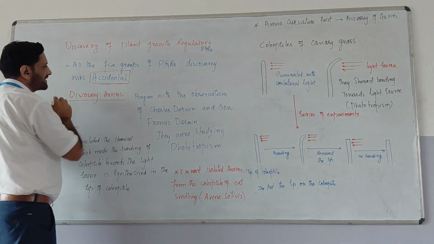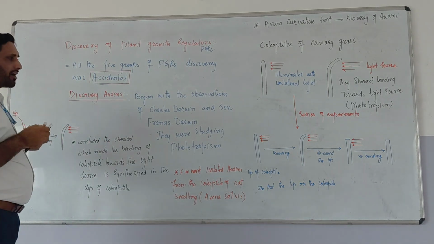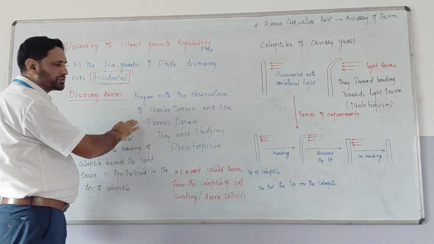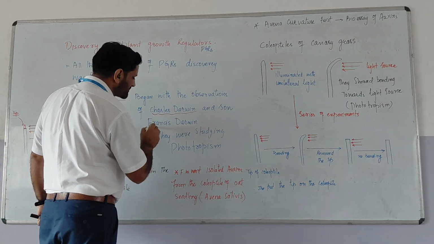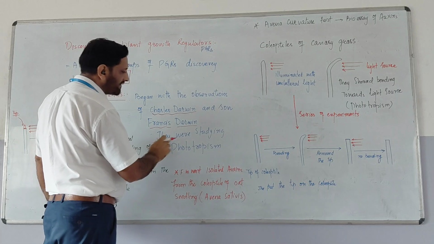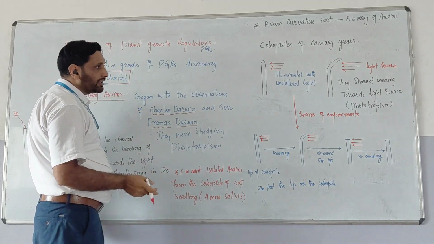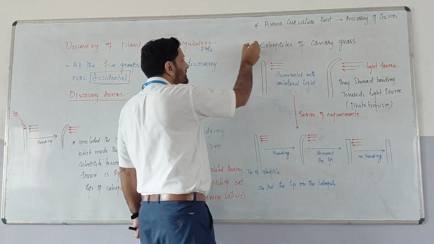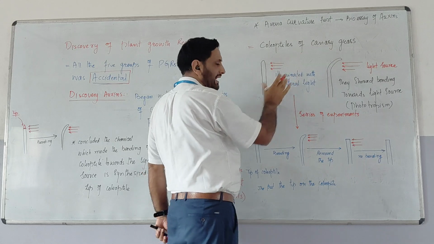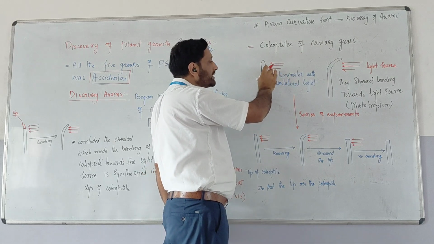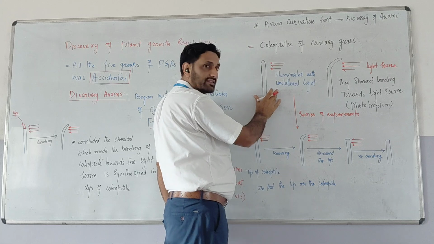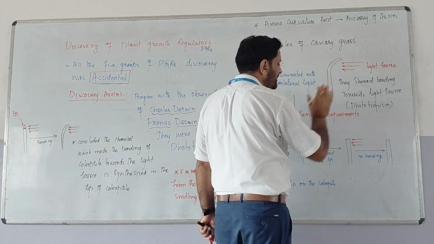Actually, you know that the accidental discovery of auxins all began with the observation of Charles Darwin and his son, Francis Darwin. They were studying phototropism actually. For that, they utilized the coleoptile of canary grass. When they unilaterally illuminated this coleoptile, it showed bending towards the light source.